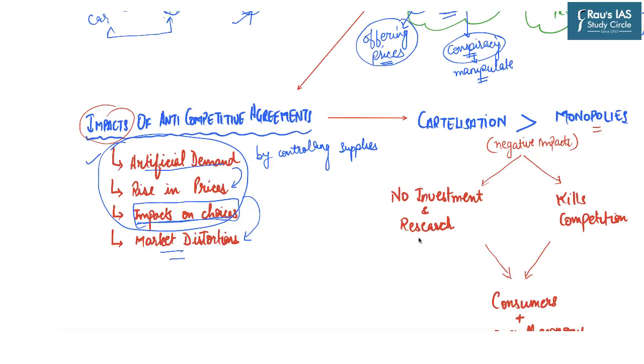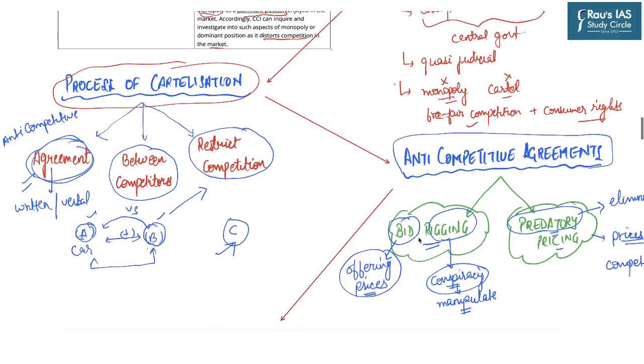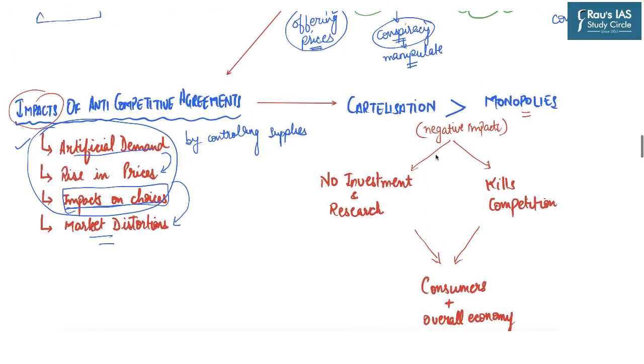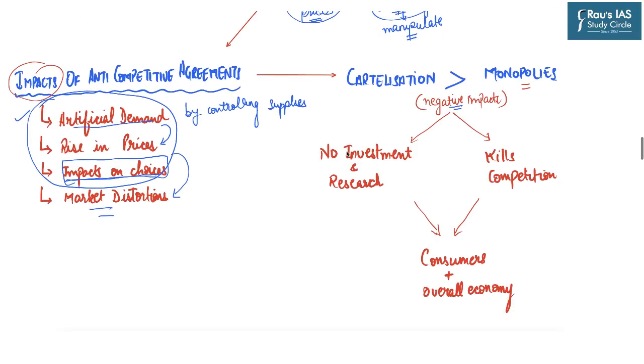Now, if you have understood what exactly we mean by cartelization, now we will analyze briefly why cartelization can be more dangerous than monopolies, how they have more negative impacts compared to monopolies. The first is that because cartels are in an agreement and they know that they are controlling the market, they will not be interested in conducting research and investment to improve the quality of their products and services.